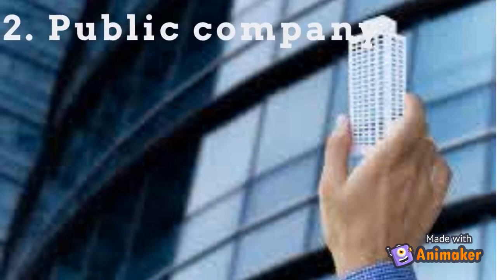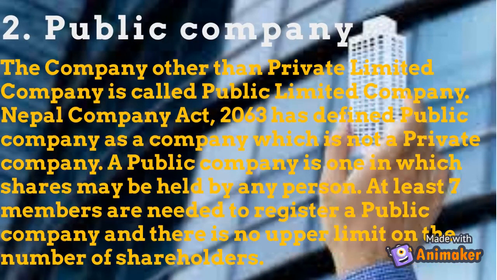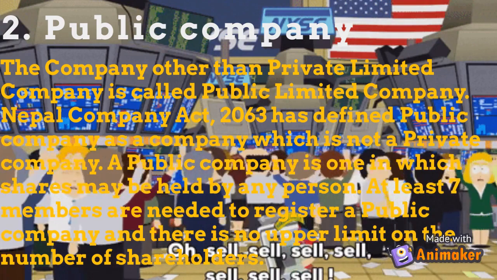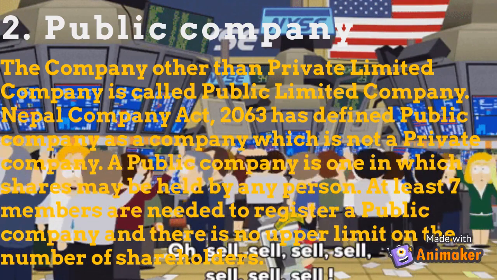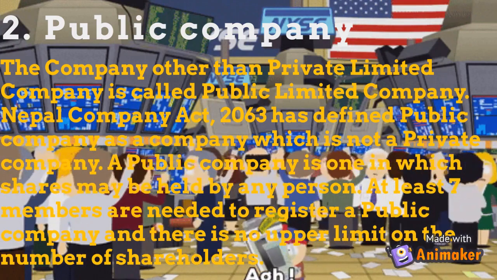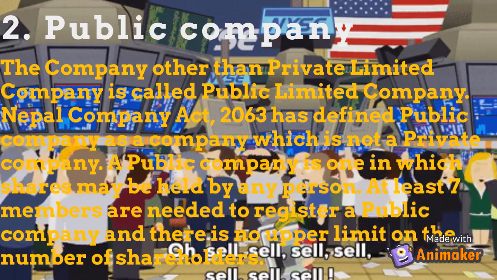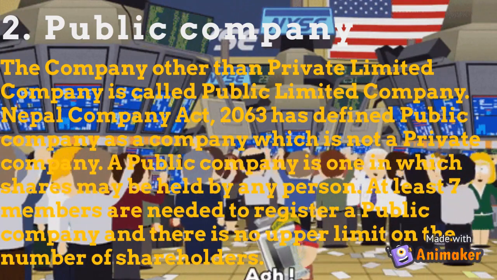Public company. The company other than private limited company is called public limited company. Nepal Company Act, 2063 has defined public company as a company which is not a private company. A public company is one in which shares may be held by any person. At least 7 members are needed to register a public company, and there is no upper limit on the number of shareholders.